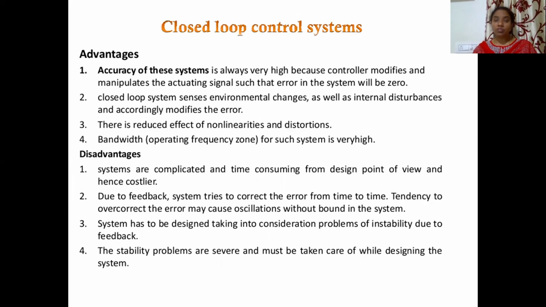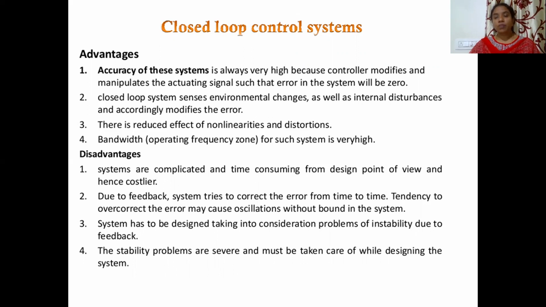Now coming to the advantages of closed loop control systems. Closed loop control systems are best in accuracy, because we compare the output with the input, which is done by the error detector. It generates the error signal that is manipulated and given back to the plant such that the desired output is obtained. A closed loop system senses environmental changes as well as internal disturbances and accordingly modifies the error. There is reduced effect of non-linearities and distortions. The bandwidth, that means the operating frequency range for such a system, is very high.